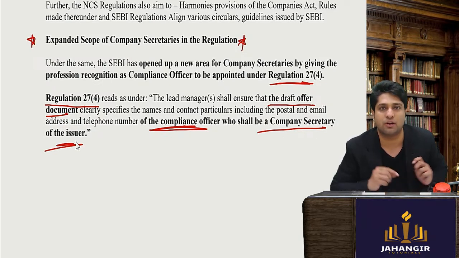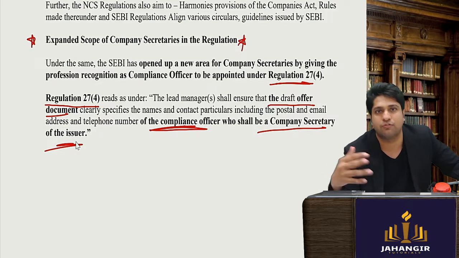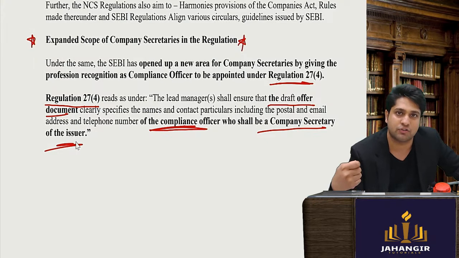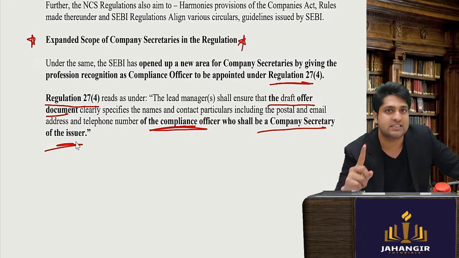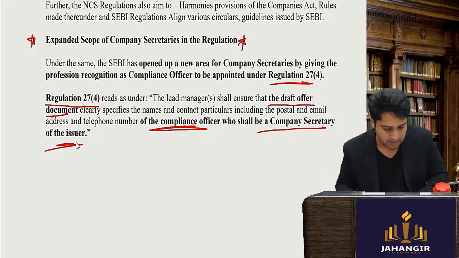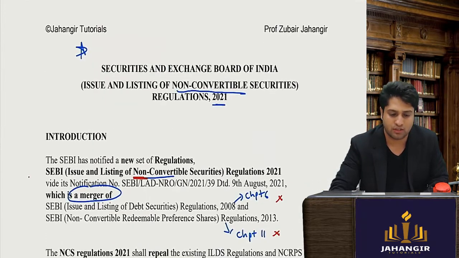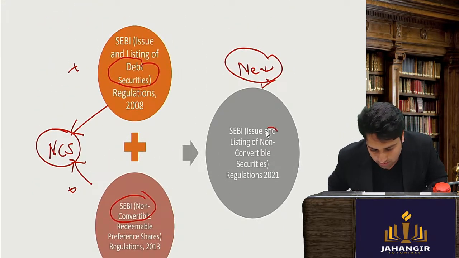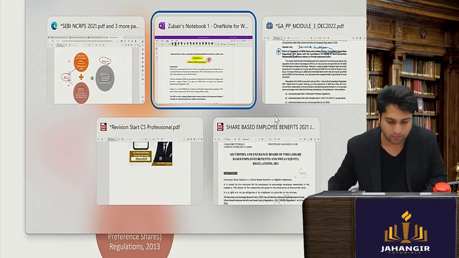What does it say? In regulation number 27, the letter of offer or the draft letter for listing, whichever is made, you have to mention who your compliance officer is, and that compliance officer has to be a company secretary. So this regulation in depth I will be covering tomorrow. Okay. Now this is the first major amendment that you should know, that is the Non-Convertible Securities Regulations, to be covered tomorrow.